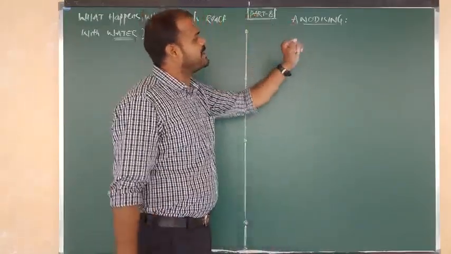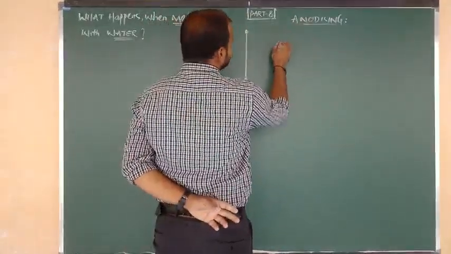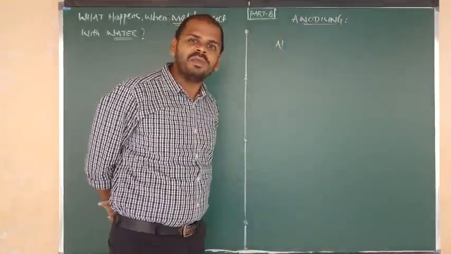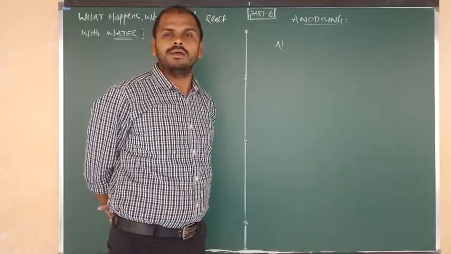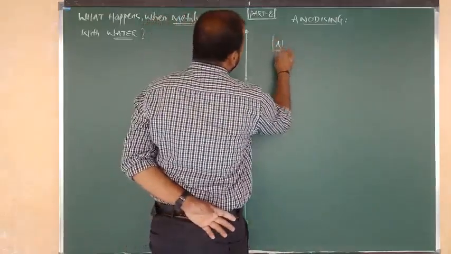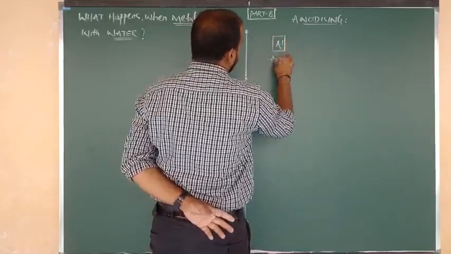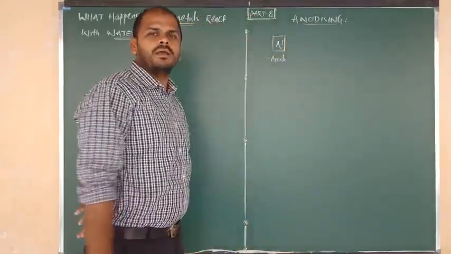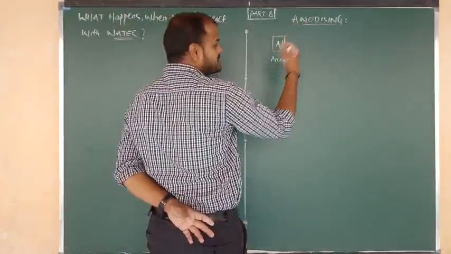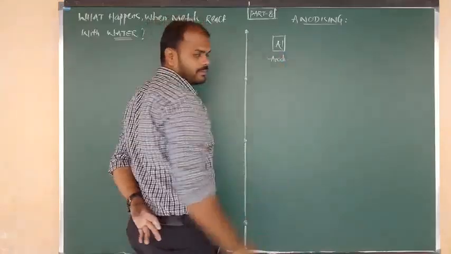Good. First of all, let me explain about anodizing. What do you mean by anodizing? Listen carefully. This anodizing process we mainly observe in the case of Al, that is aluminium. This is the best example for the anodizing procedure because Al acts as the anode in most electrolytic procedures. So a piece of aluminium, a clean aluminium article, we are going to consider as the anode.